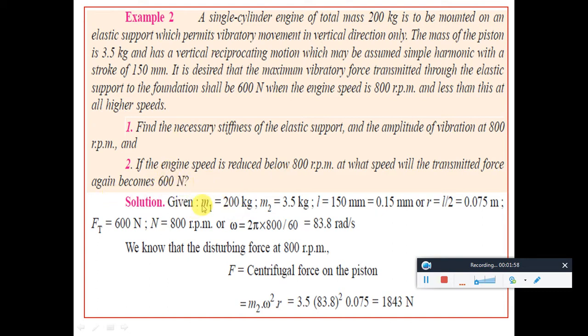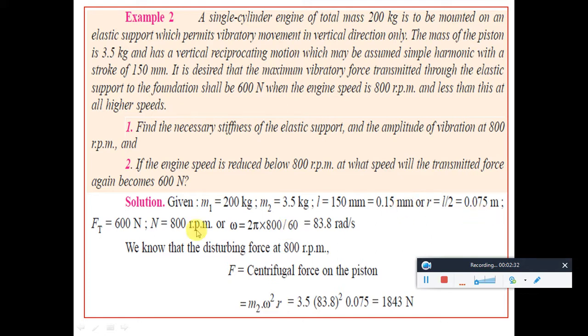So we will write out the given details. The total mass of the single cylinder engine is 200 kg. In that, the reciprocating mass or piston mass is 3.5 kg, and the length of the stroke is 150 mm or 0.15 meter. Therefore, the crank radius would be half the stroke length, L by 2, which is equal to 0.075 meter. We said 0.5 meter earlier, but it is 0.15 meter, not mm. Let us correct it.